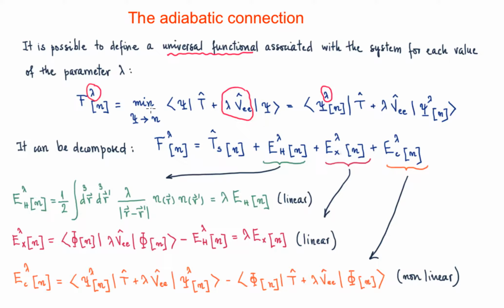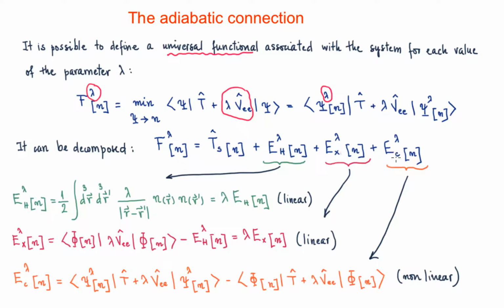Then, considering the Kohn-Sham method, we can decompose that lambda-dependent functional in the usual way. So we have the kinetic energy associated to the non-interacting electrons. Then we have the Hartree energy functional, which is going to depend on lambda. The exchange energy functional is going to depend on lambda as well.